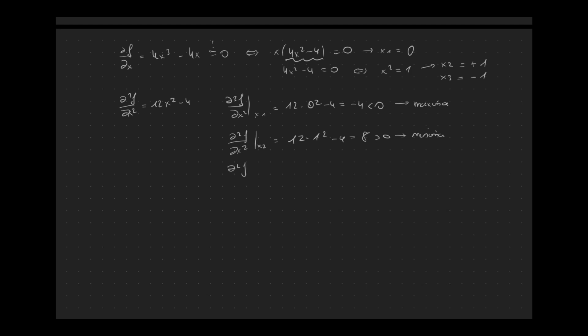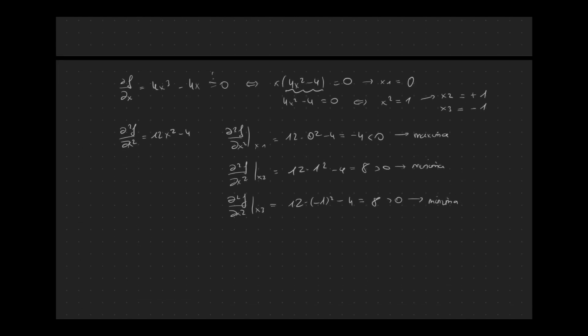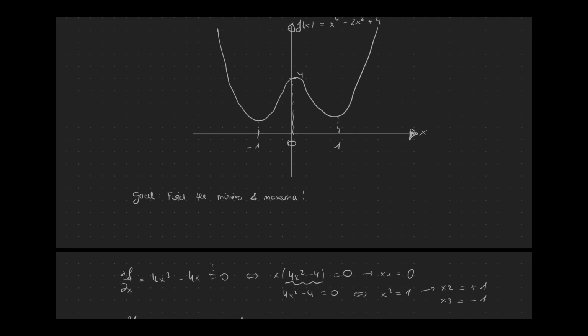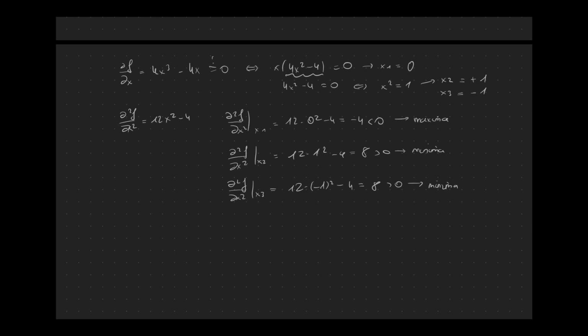And the same for x3, again 8, it's greater than 0, so again a minimum. And we can see that this is indeed true. If we have a look, we have one minimum sitting at minus 1, one at 1, and a maximum sitting at 4 for x equal to 0. Okay, so far so good.